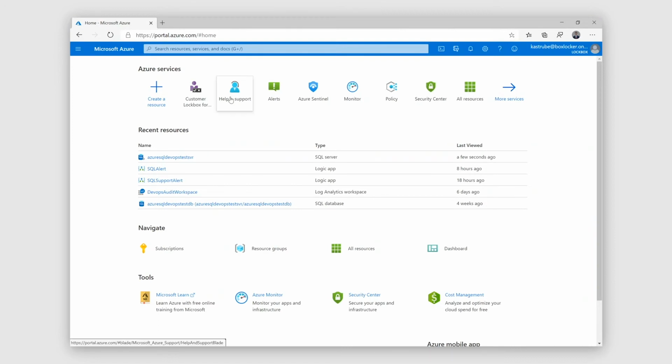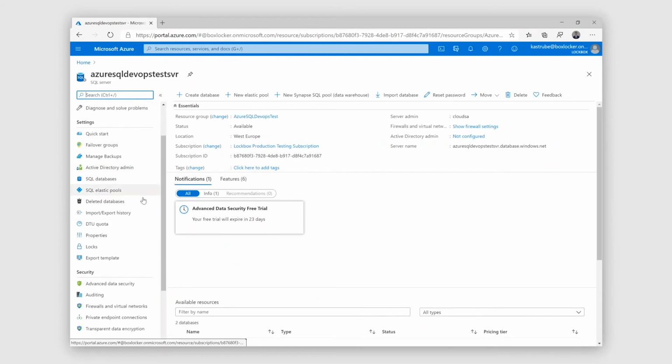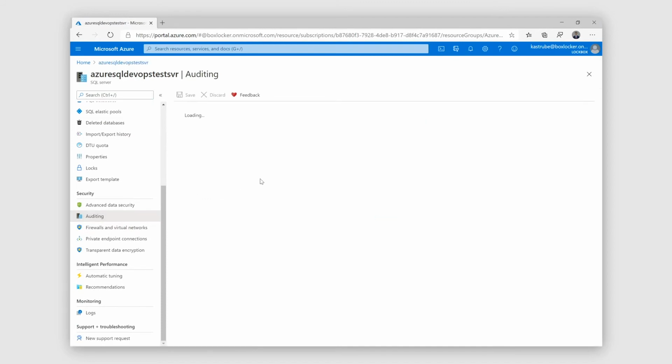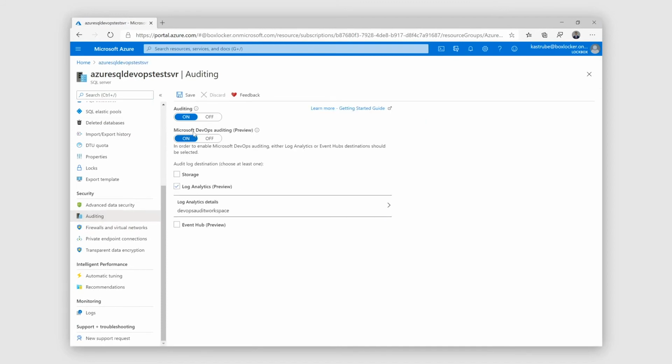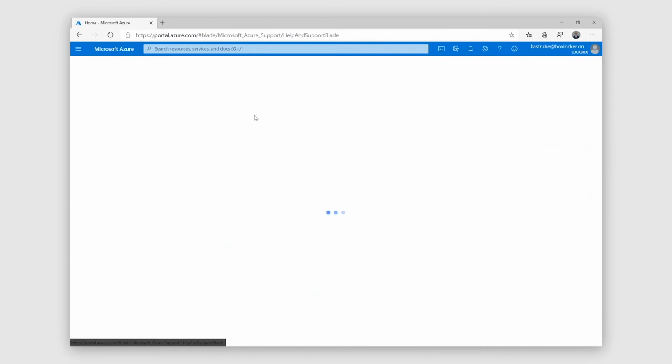Before we start and get assistance from customer support, let's take a look at our Azure SQL Server and the auditing configuration we've set up. So like we were discussing, the new feature from Azure SQL Server is this DevOps auditing blade. So we have this enabled, and this gives us the transparency into what actions the engineer will take in the backend to assist us in this circumstance. So I've toggled that on, and I know I have that coverage and that transparency. So I feel comfortable coming here and starting the ticket with customer support.